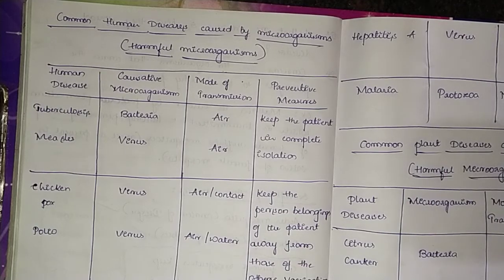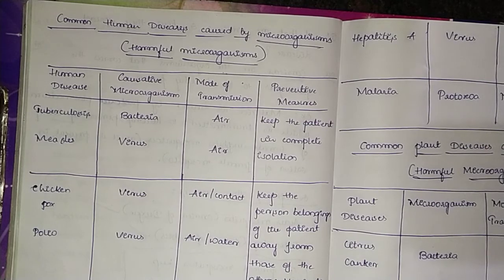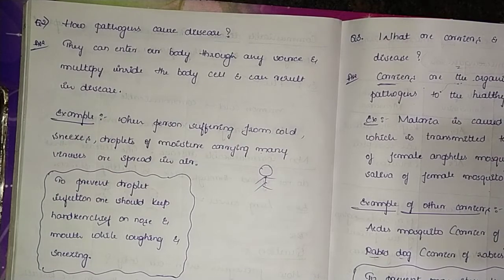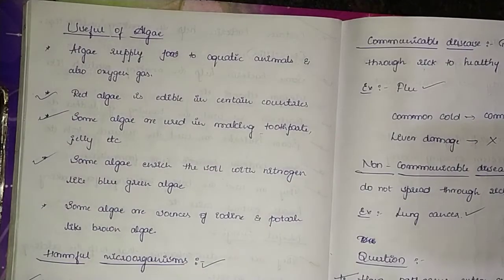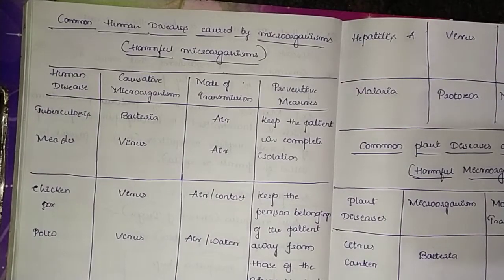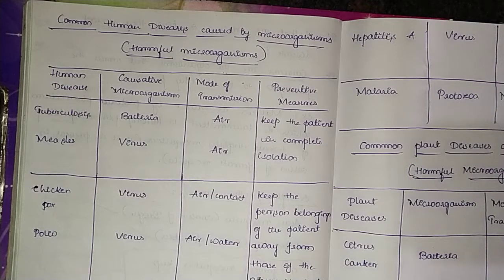Hello students. Today again we are going to continue with the same chapter, that is Microorganisms: Friend and Foe, chapter 2 for class 8. So far we have completed the examples and some problems of this chapter on harmful microorganisms. Today we are going to continue with some common human diseases caused by microorganisms, that is, we are dealing with harmful microorganisms again.